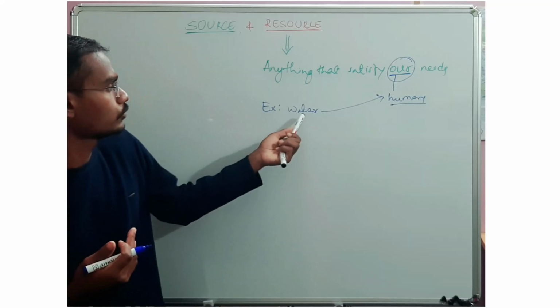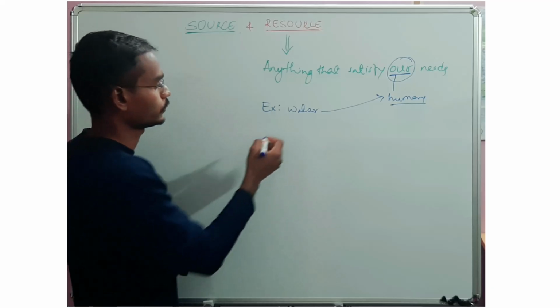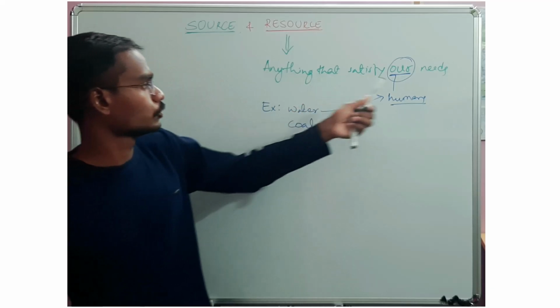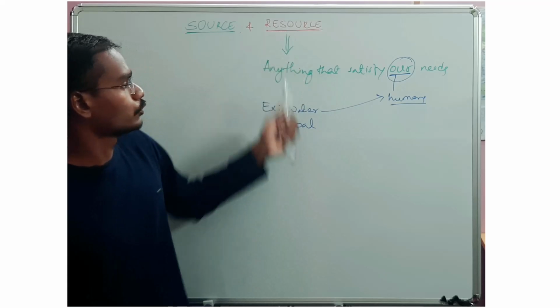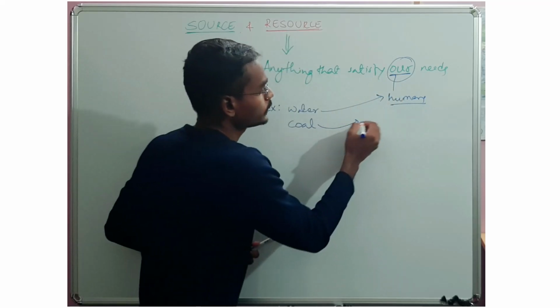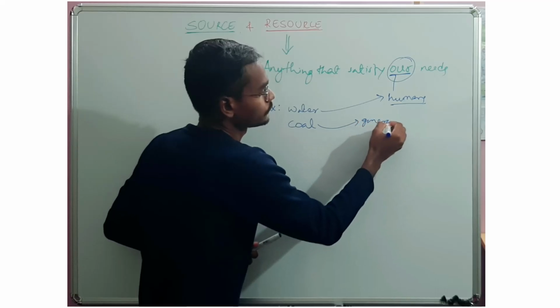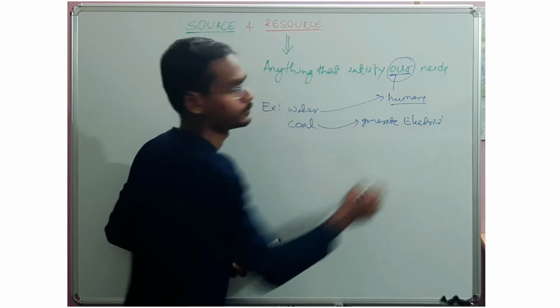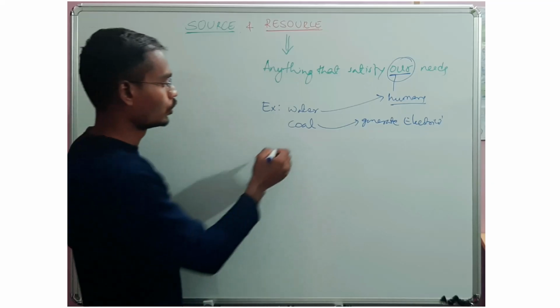Another example, coal. Coal is a resource. Why? It satisfies our needs, because from coal we generate electricity.